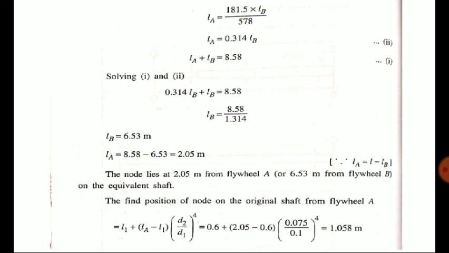D2 means this. Why we are taking D2 means the shaft which is attached to the assumed shaft. Which is the assumed shaft here? D1. So the shaft which is attached to the assumed shaft means D2. So that is why we are taking D2. So once we are finding, we get 1.058 meter. This is the position of node on the original shaft.